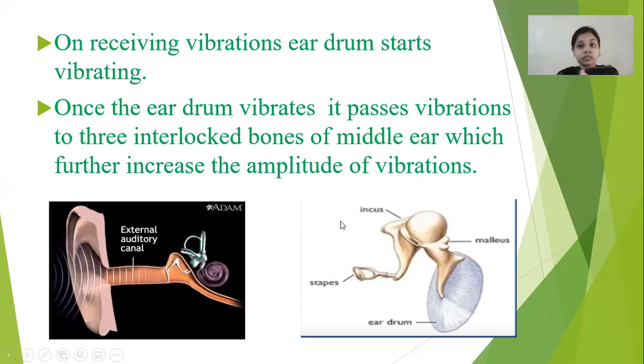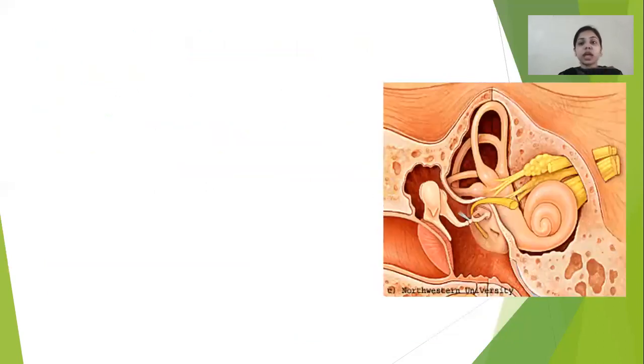As the vibrations hit, the eardrum vibrates, and the eardrum passes these vibrations to the three interlocked bones, which again increase the amplitude of these vibrations. After that, what happens? These are the three interlocked bones. Here they increase the amplitude of the vibrations.